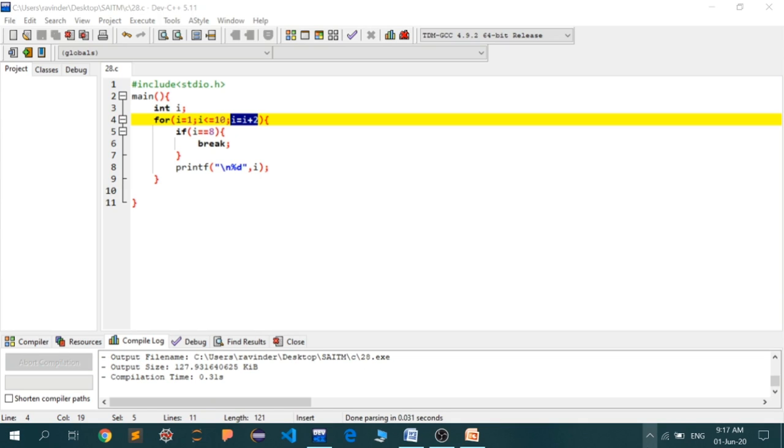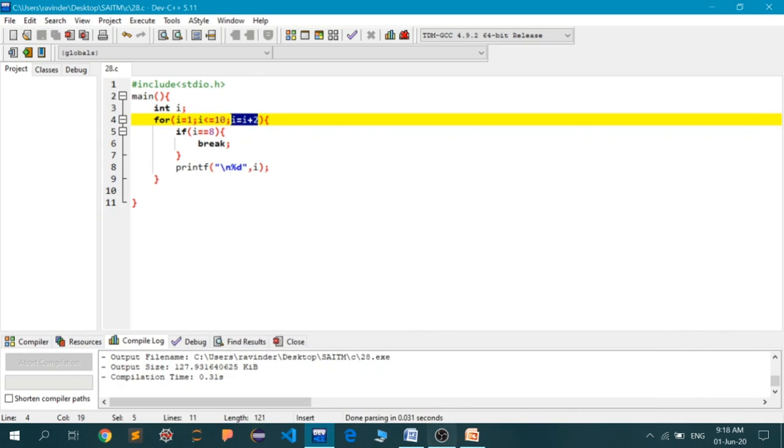If you want to terminate your loop prematurely on the satisfaction of some condition, then in that case, you can see here that break is the keyword which is going to do that. But break is normally used in conjunction with some conditional statement, like an if statement. So I think you have understood break. Let us do one more example with continue.